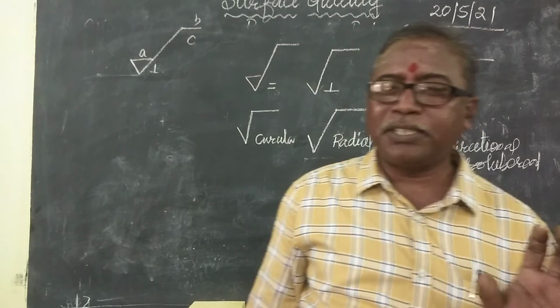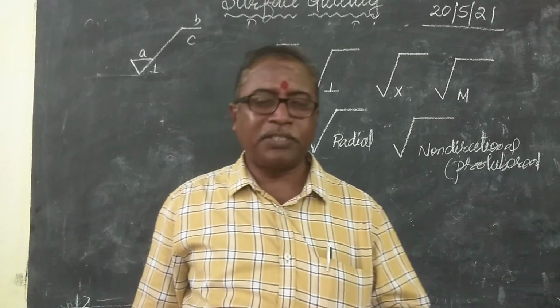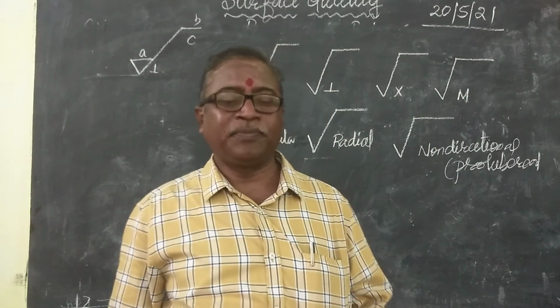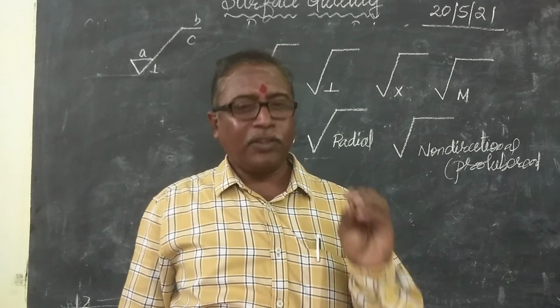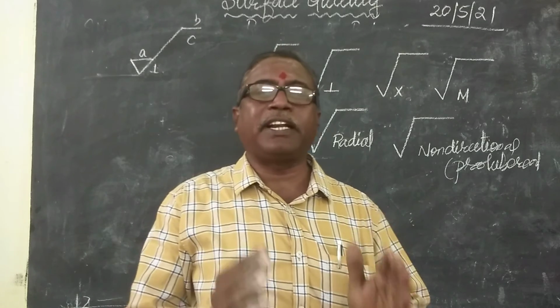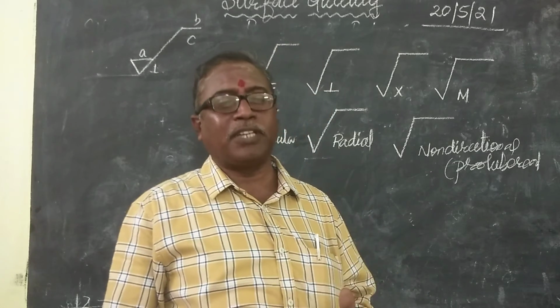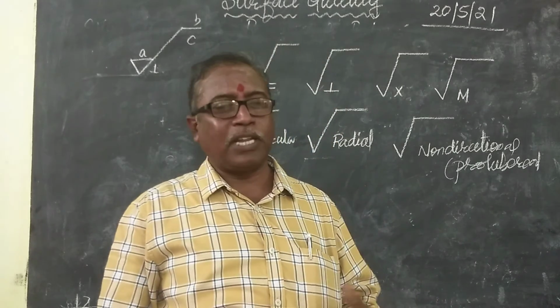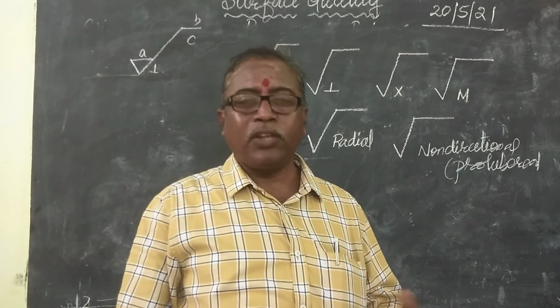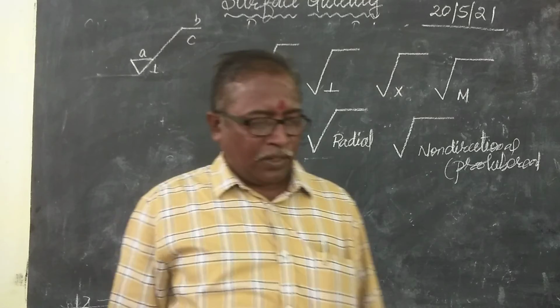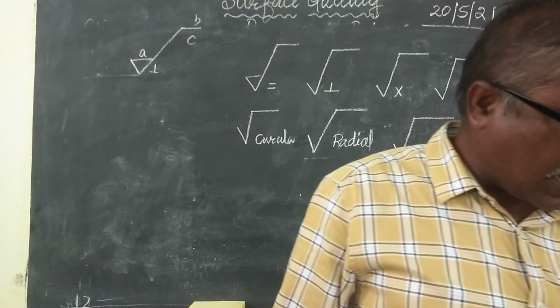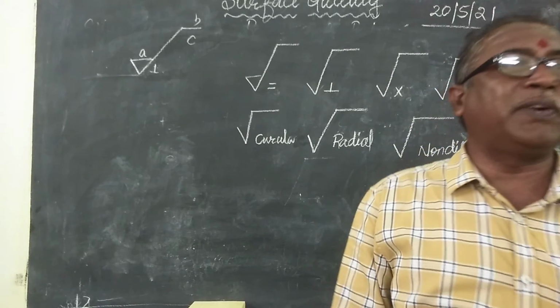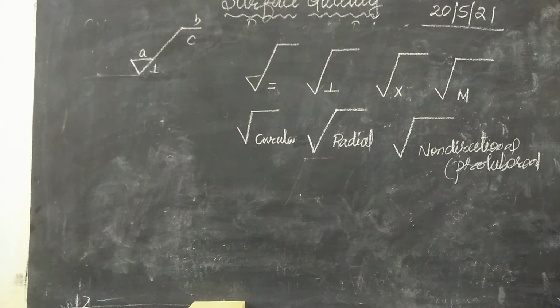So these are the symbols you have to remember. Whenever you are studying, you concentrate on that. Only then can you write the answer correctly, otherwise you cannot. These are the machining symbols. What is the time?